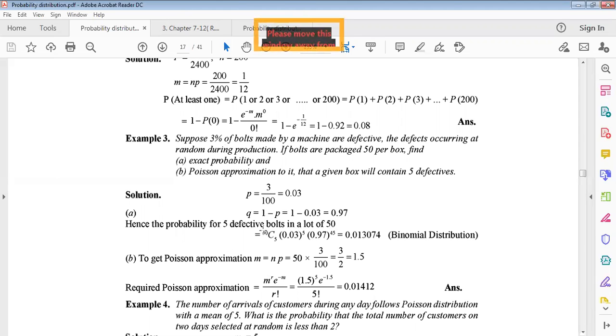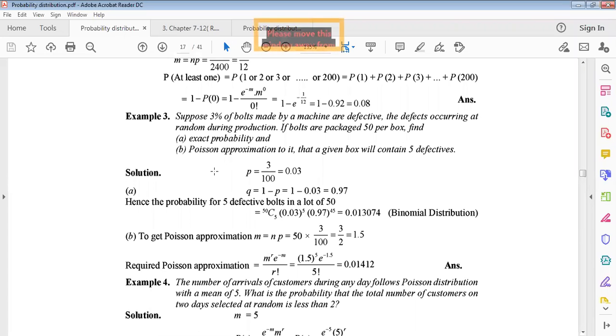So hence the probability for 5 defective bolts in a box of 50: 50 C r means 50 C 5, successes 5. So 50 C 5 times p to the power 5 and q to the power 50 minus 5, that means 45. Then using binomial distribution, we get this result. So the exact probability is calculated from binomial distribution.